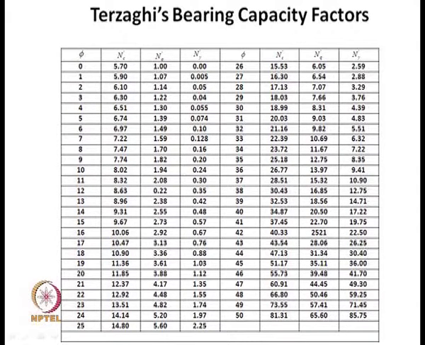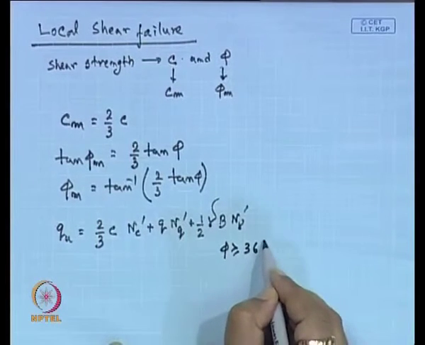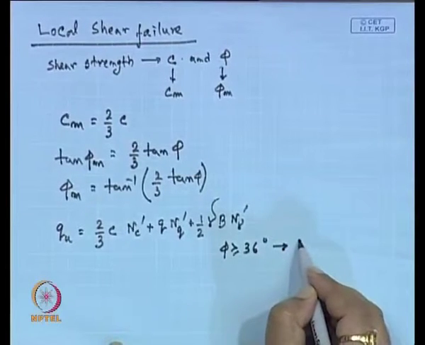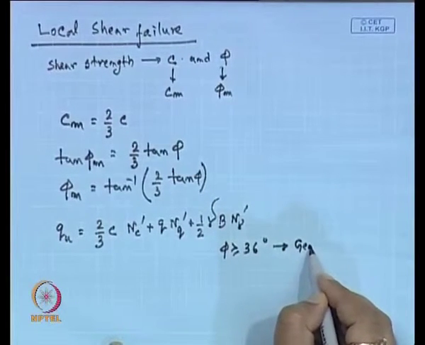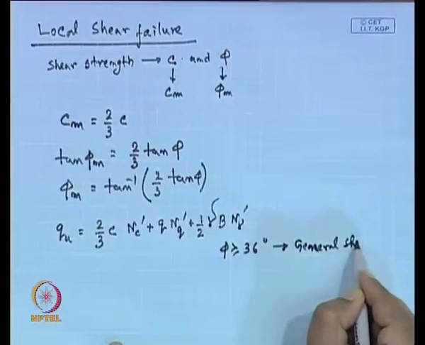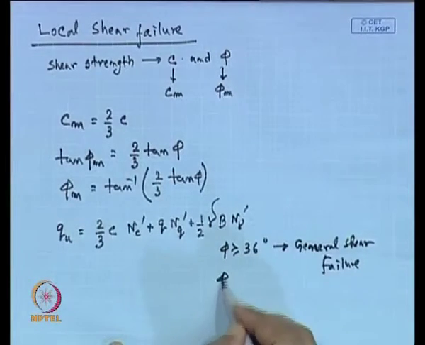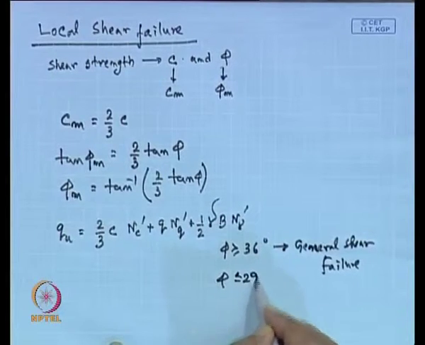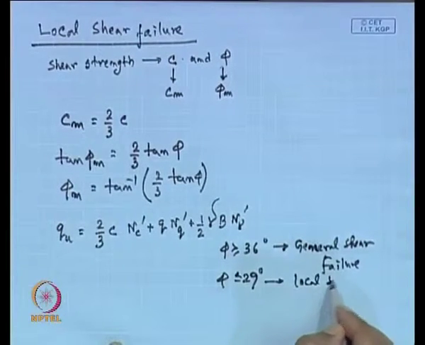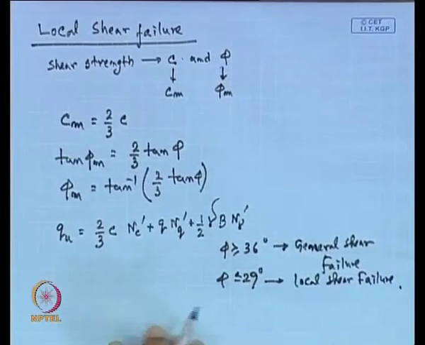Now, generally it is observed that if phi is greater than or equal to 36 degrees, then it indicates a general shear failure. And if phi is less than or equal to 29 degrees, then it is local shear failure.